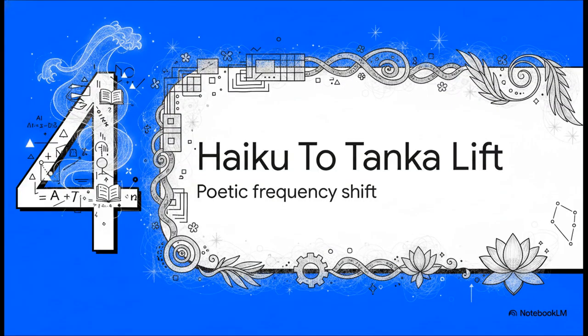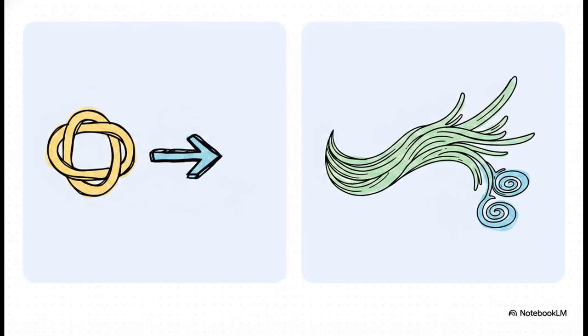Which brings us to Section 4, the haiku to tanka lift, the poetic frequency shift of consciousness. This is our grand finale. We are now bridging this highly theoretical AI architecture, this mathematical need to lift resolution and close gaps, into a stunningly poetic framework, literally moving from the math of machines to the math of poetry.